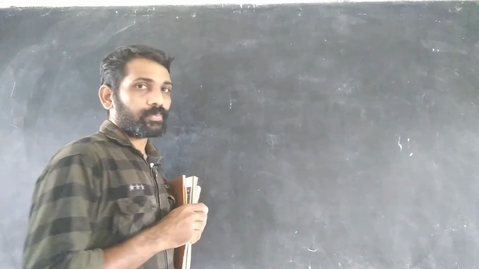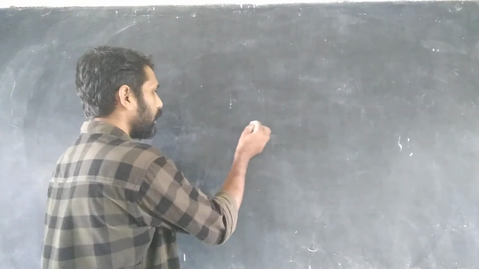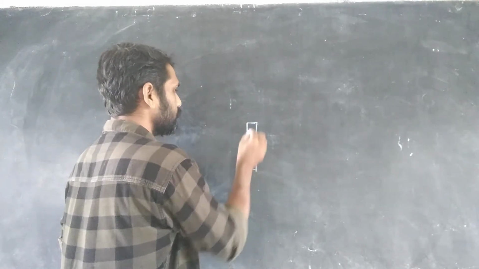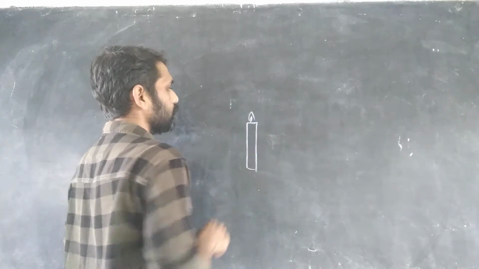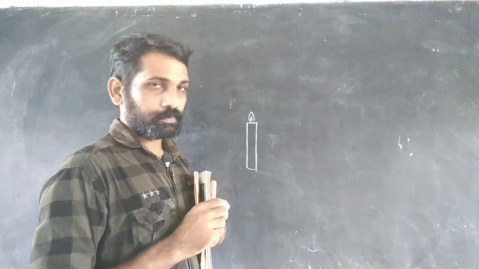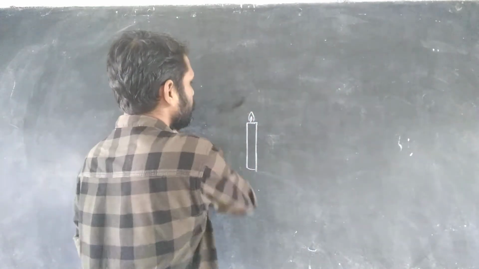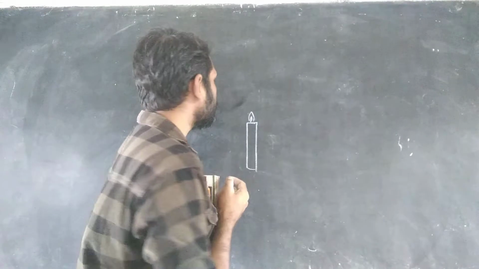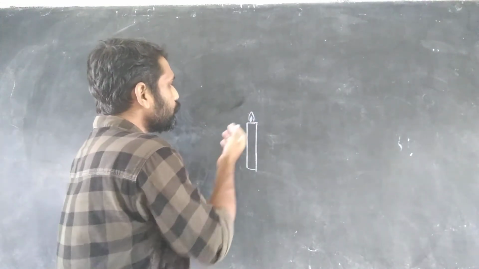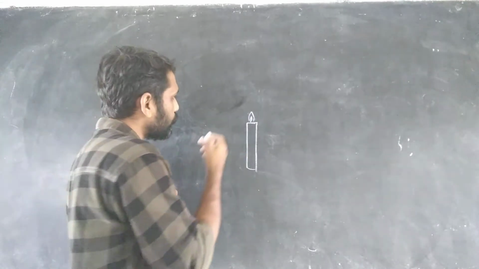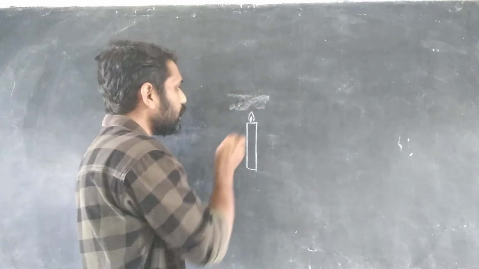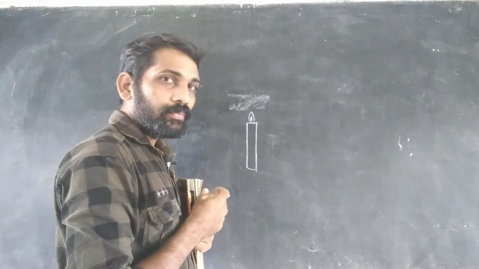Okay, so first of all, we have to take a candle, and candle with a flame. So due to the heat of the flame, what will happen is that the air above the flame will heat first.